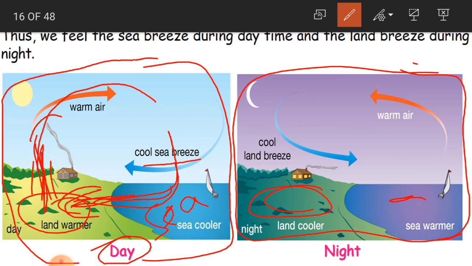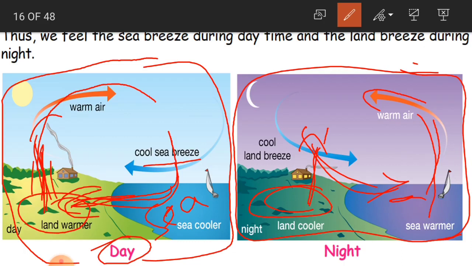As a result, the air above the land also cools down. Now it has cooled down and it is getting the cool air. And the air above the sea, what is happening? This is going to remain still warm, because it is not going to cool down as quickly as the land. So this warm air is going to rise up, and the cool air from the land is going to enter towards the sea.